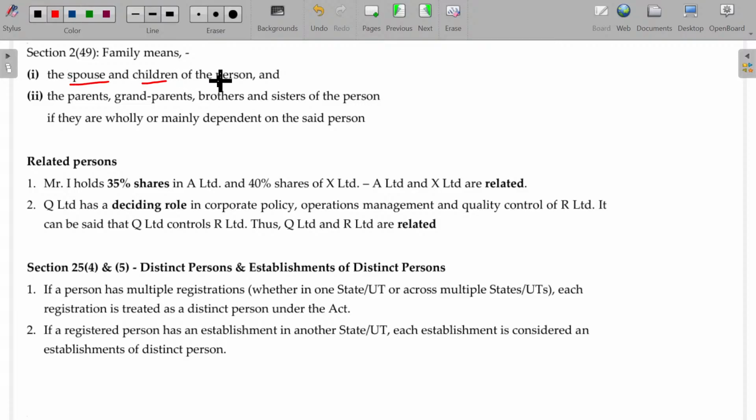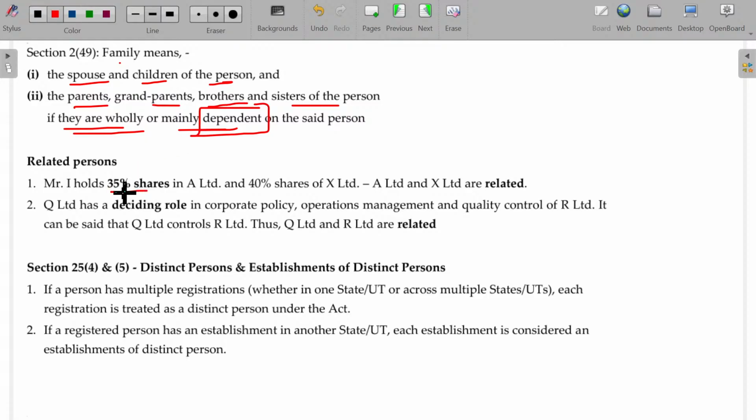Spouse and children of the person, dependency not required, but parents, grandparents, brothers, sisters of a person, automatically will be related persons and forming part of family only if they are wholly or mainly dependent on the said person.